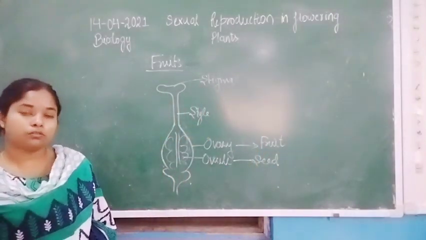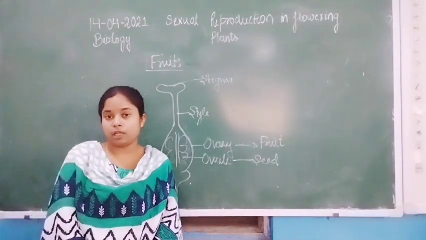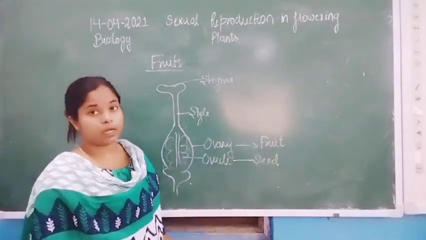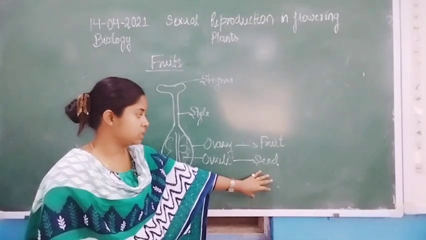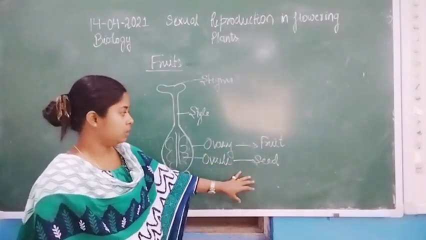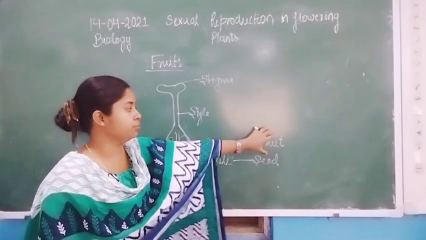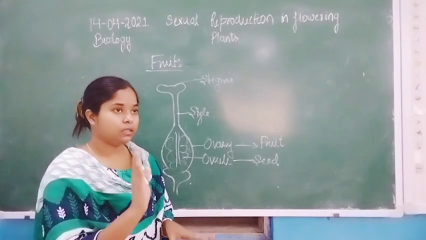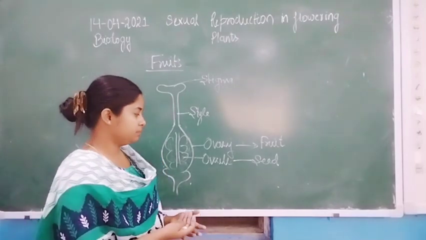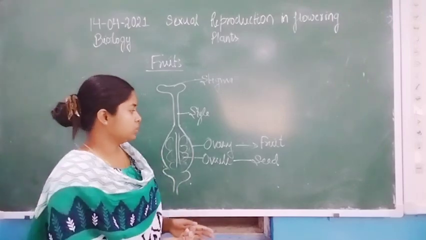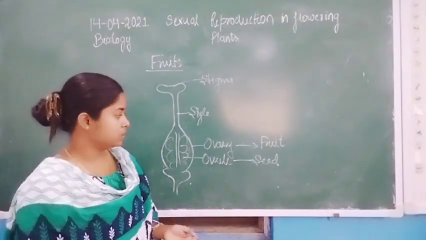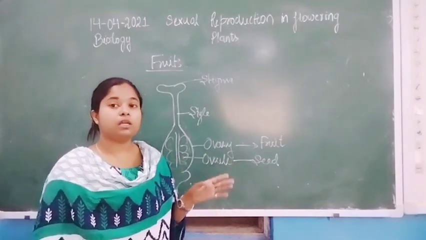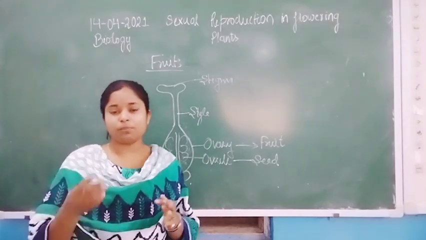How does the formation of fruit take place after fertilization? It is for the protection of these seeds and also the dispersal of these seeds. Whenever any organism comes in contact with the fruit, the dispersal is carried out by the organism, for example mammals, birds, and reptiles also, that is lizards, garden lizards.